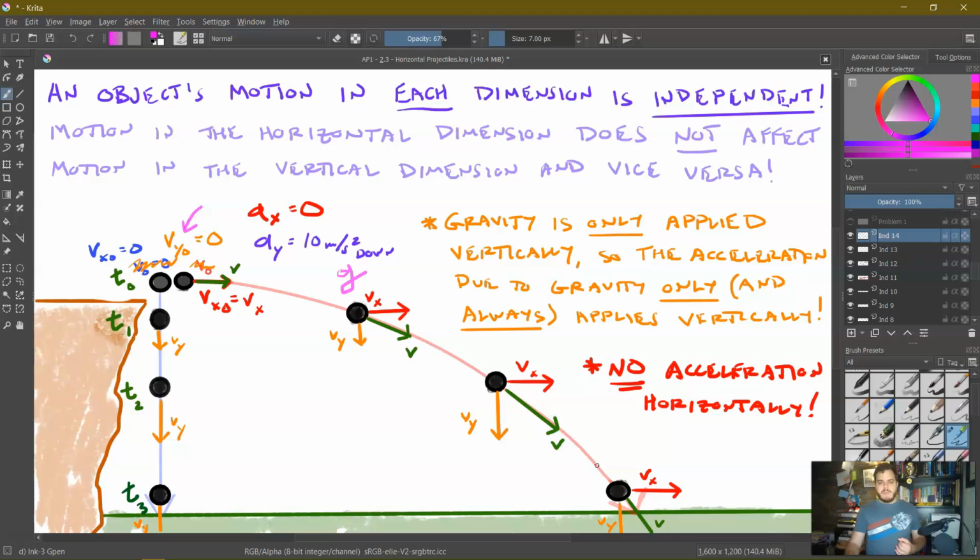Here it would go right there. Here it goes. And you notice it's all in line with the trajectory. The velocity, the total velocity vector, follows the trajectory. But it's composed of horizontal components that do not change and vertical components that start at 0 and steadily grow in size.